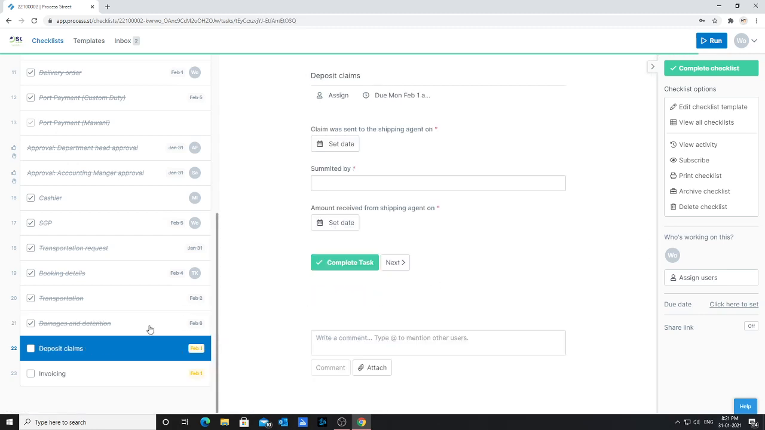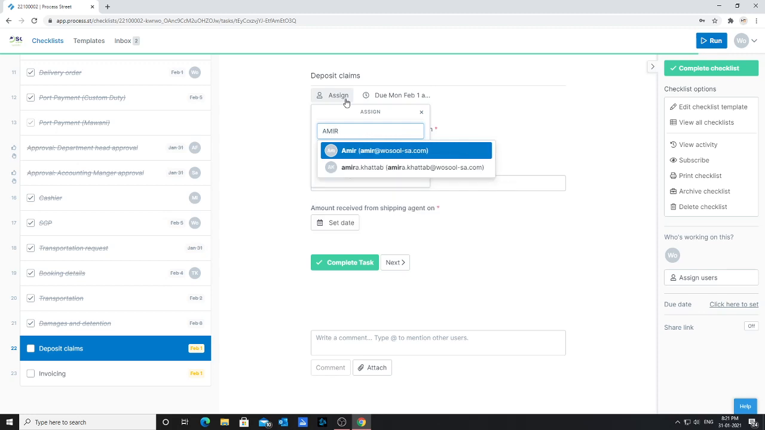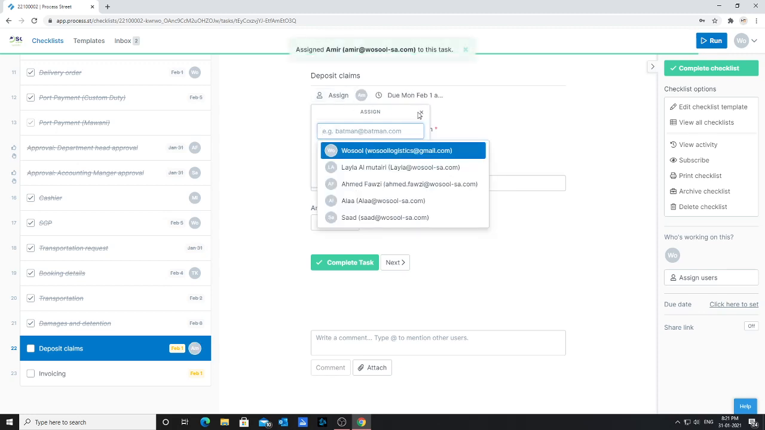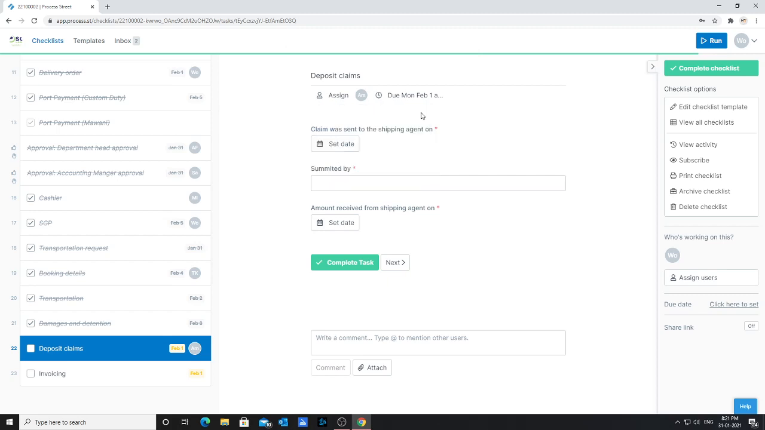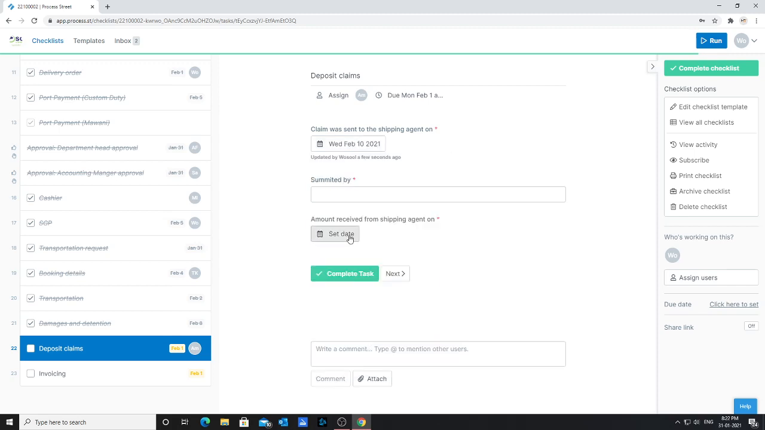As soon as this task is completed, we will assign this back to the accountant department, which will now be Mr. Amir, because he will handle following up with the deposit return. This is for the deposit claim. The claim was sent to the agent. Which date did we send the claim to the agent? For example, it was sent to the shipping agent on 10th of February.